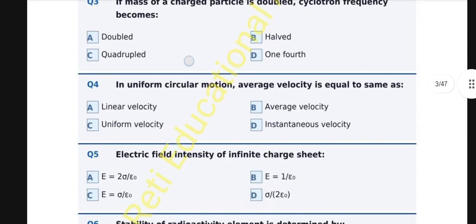Question number 4, in uniform circular motion, average velocity is the same as: A. Linear velocity, B. Average velocity, C. Uniform velocity, D. Instantaneous velocity. And the correct option is C, uniform velocity. In uniform circular motion, the speed, the magnitude of velocity, remains constant throughout. This is the definition of uniform velocity in terms of speed. The particle moves at constant speed, making it uniform velocity in magnitude.